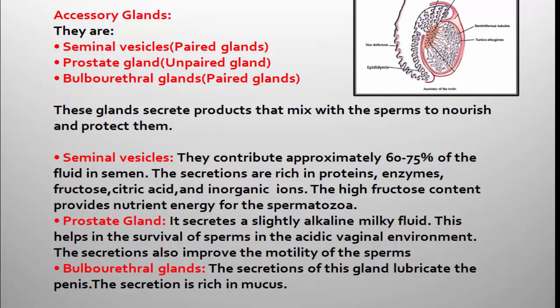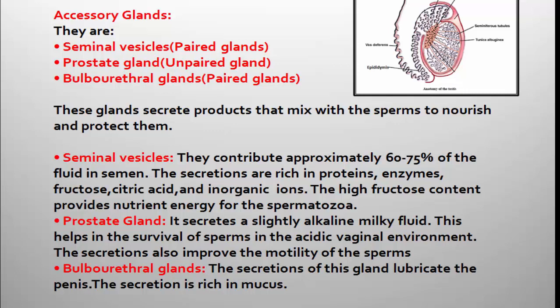Once again I would like to repeat, the accessory glands of the male reproductive system are seminal vesicles, which are paired glands; the prostate gland, which is an unpaired gland; and bulbourethral glands, which are paired glands. So these glands are associated with the male reproductive system.